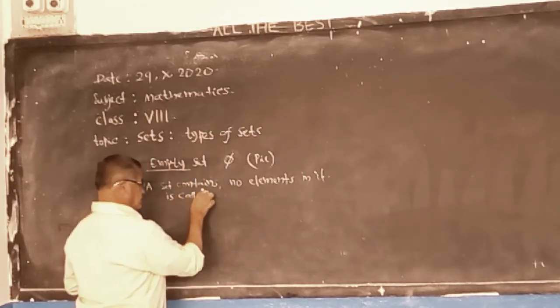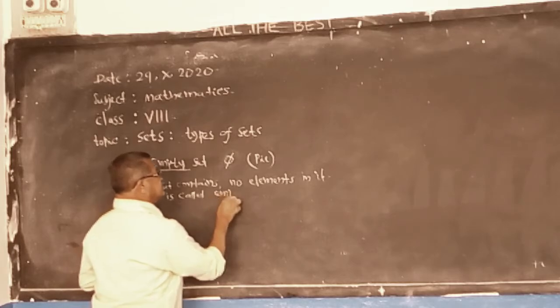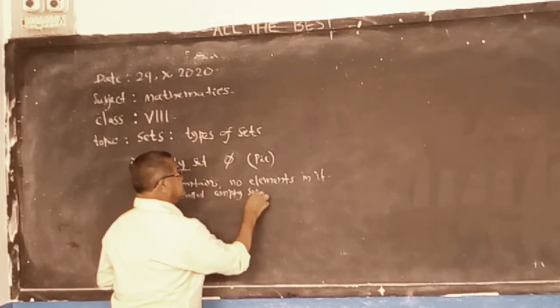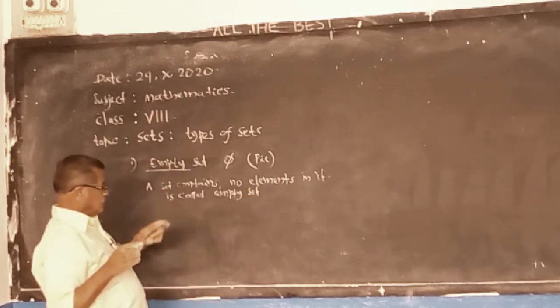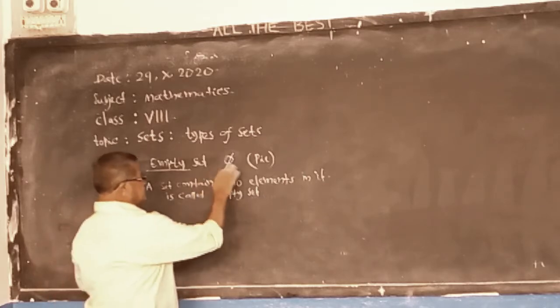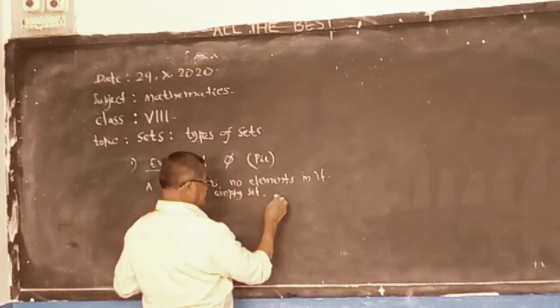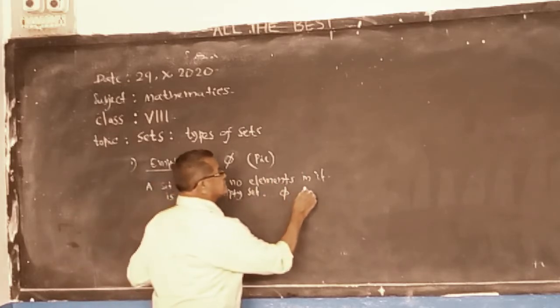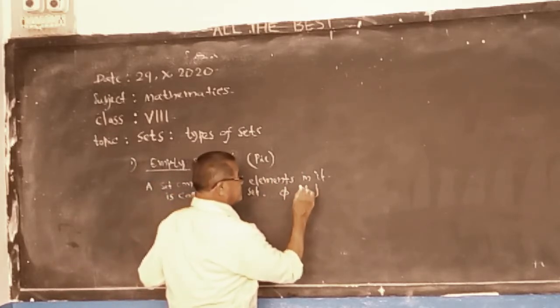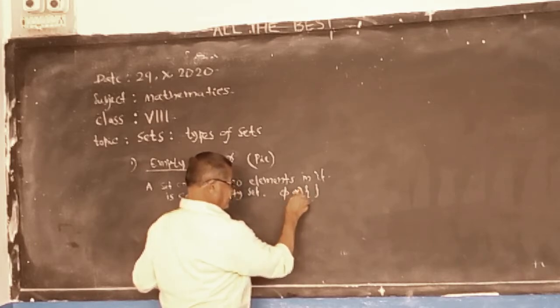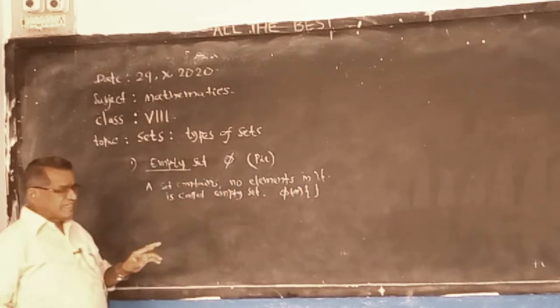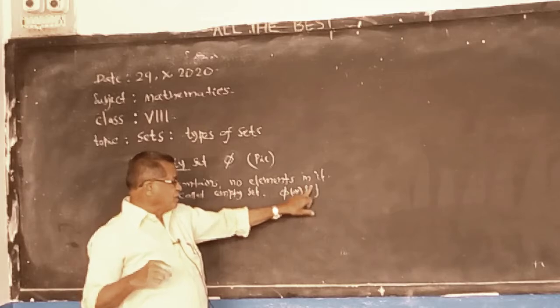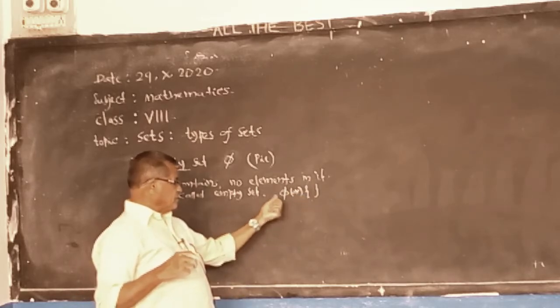Its symbol is like this, phi. Or you can write a set without any element, but it is better to write this.